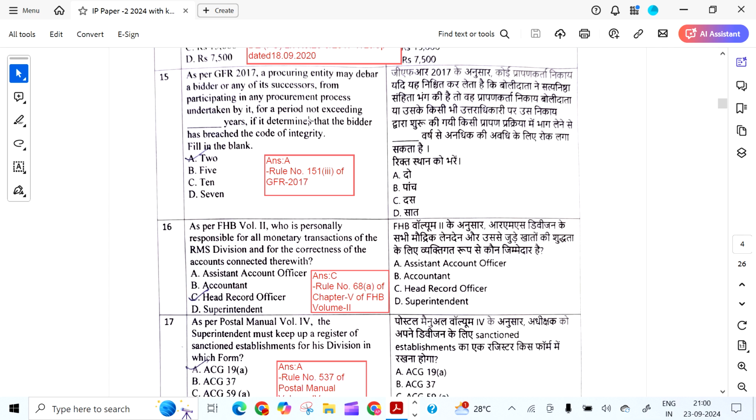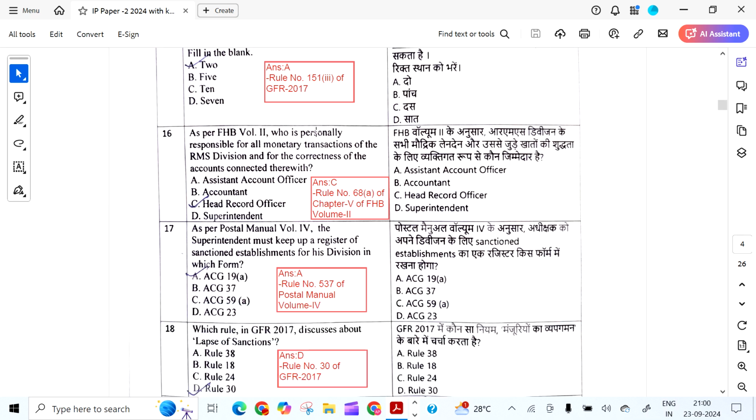As per GFR 2017, a procuring entity may debar a bidder or any of its successors from participating in any procurement process undertaken by it for a period not exceeding dash years if it determines that the bidder has breached the code of integrity. It is 2 years.